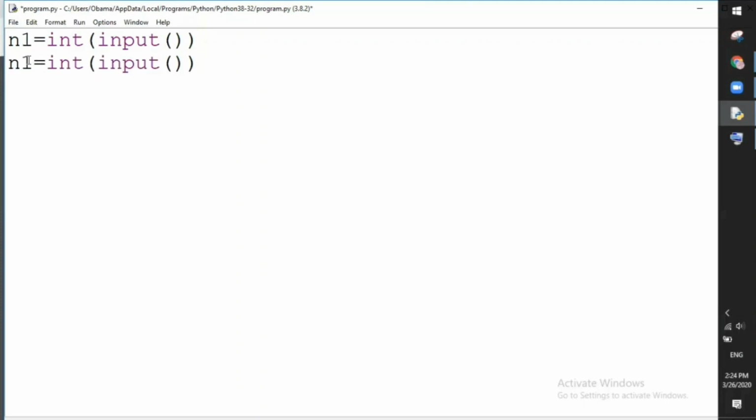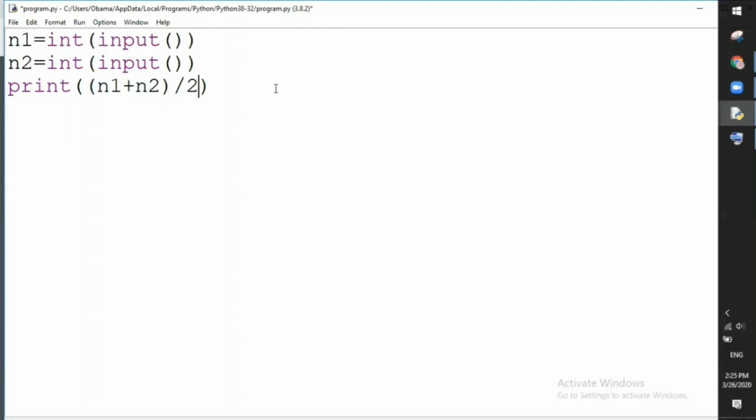That's why we must convert it into integer to be able to sum up them. And now inside of a print function, we'll just sum up two numbers and then divide it by 2. So n1 plus n2 divide by 2.